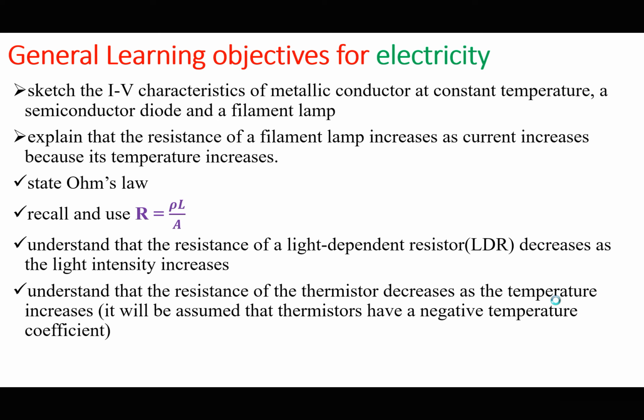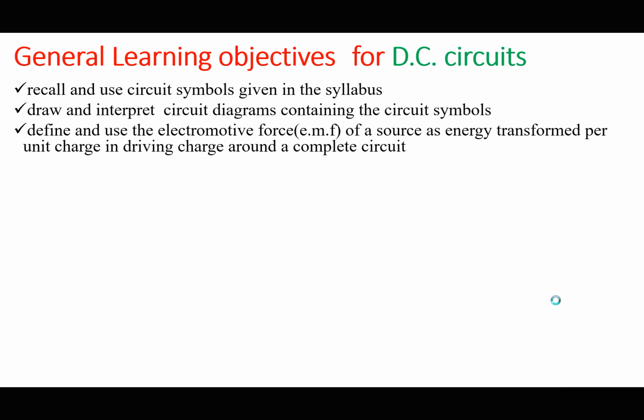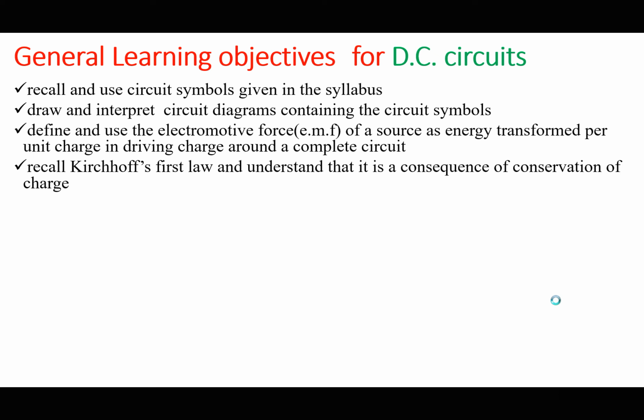Negative is just going to imply that as one quantity increases, which in this case could be temperature, the resistance decreases, giving a negative gradient. We shall see that in more detail, most likely under potential dividers. Then we should also talk about the general recall and use of circuit symbols given in the syllabus. We should be able to draw and interpret circuit diagrams containing the circuit symbols. We shall define and use EMF of a source as energy transformed per unit charge in driving charge around a complete circuit. We shall recall Kirchhoff's laws